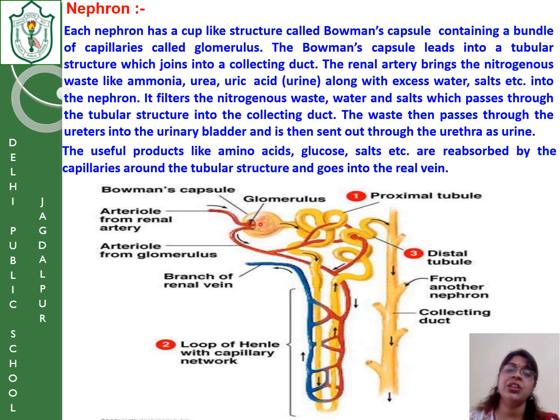After the filtration, the efferent arteriole sends it down through the capillaries. The blood is passed to the renal vein and that vein is connected to the inferior vena cava and then it is sent to the heart. Okay, so this way the filtration process is done and the urine is formed and excreted out.